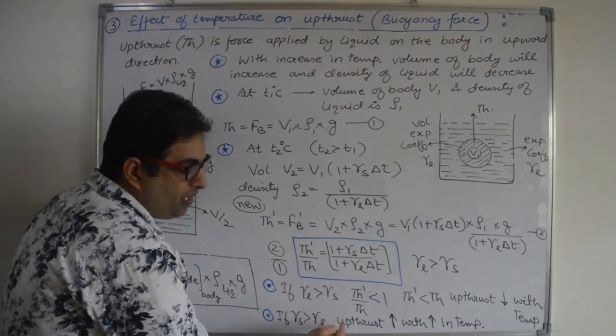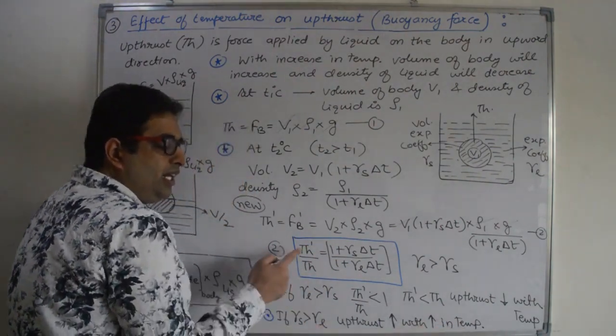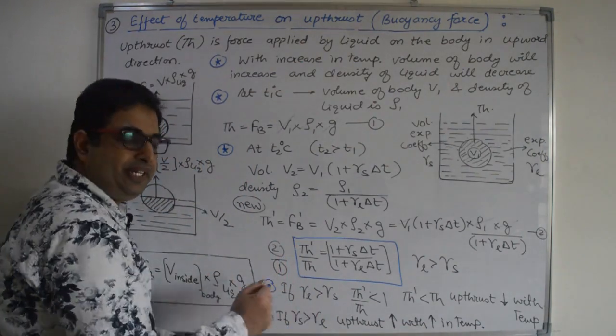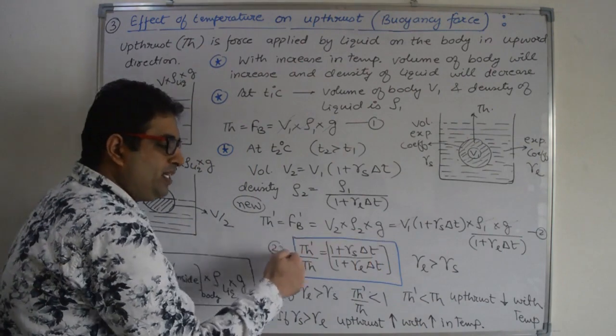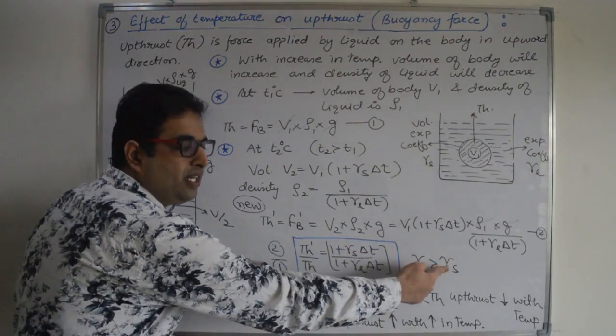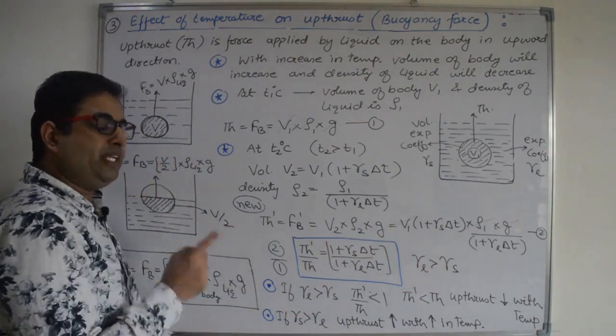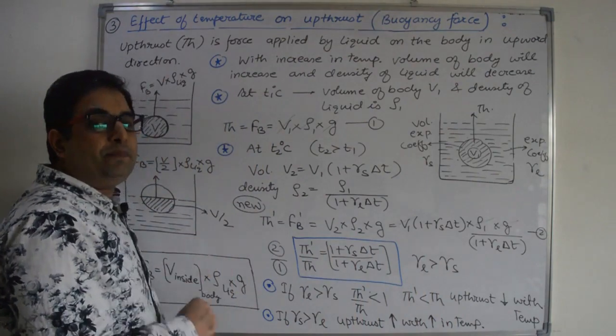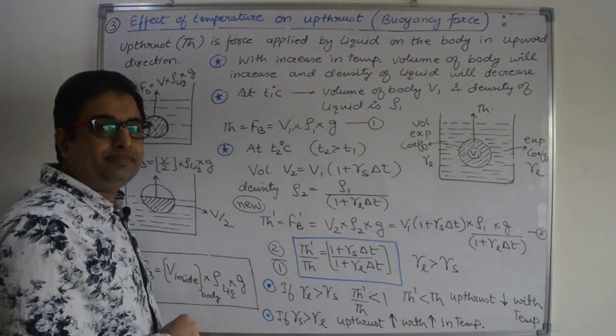That means with increase in temperature, upthrust will increase. Reverse condition, right? So you have to remember this formula. In general, liquid expansion is always greater than solid expansion. So in general, we can say that with increase in temperature, upthrust force will decrease, right?